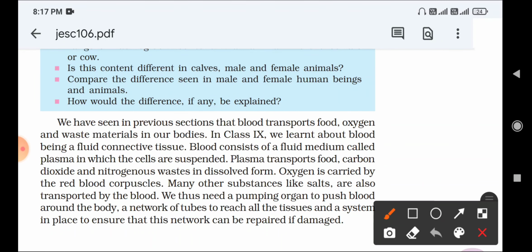Next, plasma transports food, carbon dioxide and nitrogenous waste in the dissolved form. What is the function of plasma? We can write that plasma transports food particles, carbon dioxide and nitrogenous waste in dissolved form. This is the function of plasma.